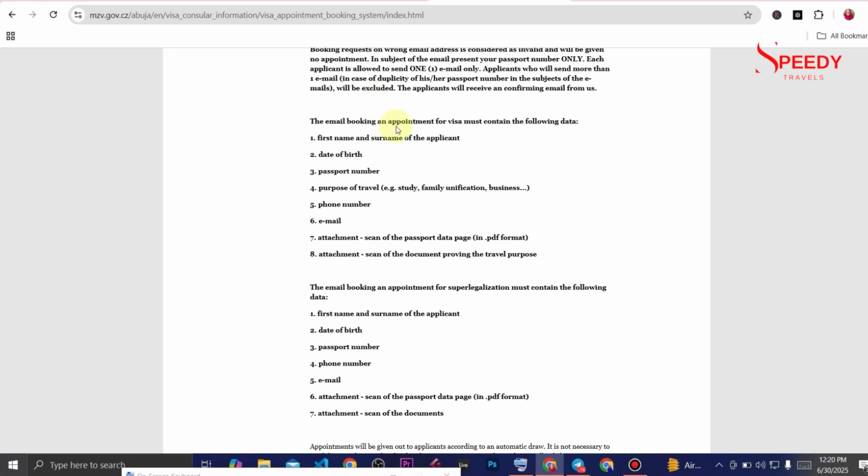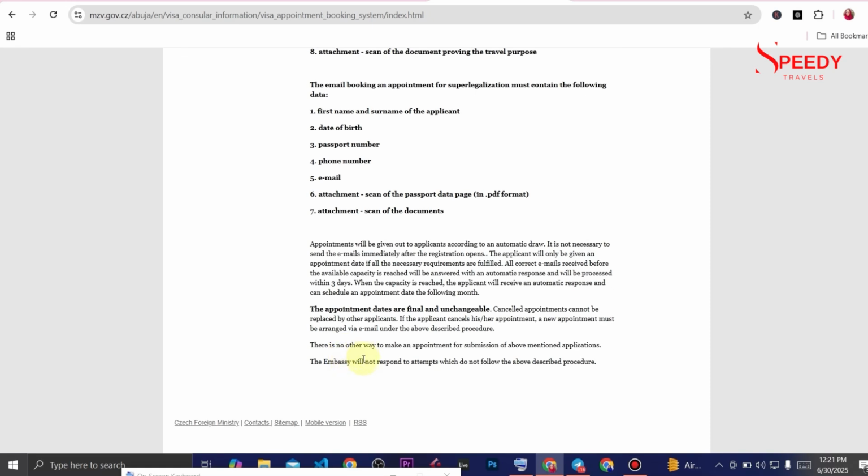So the booking and appointment request for visa must contain the following data: first name and surname of the applicant, date of birth, passport number, purpose of travel, if you are going for tourism, study, business, unification, phone number, email, attached scan of the passport data page in PDF format. Scan, please, not snap. Attachment: scan of the document proving the travel purpose. Now the email booking and appointment for super legalized, this one is for super legalized.